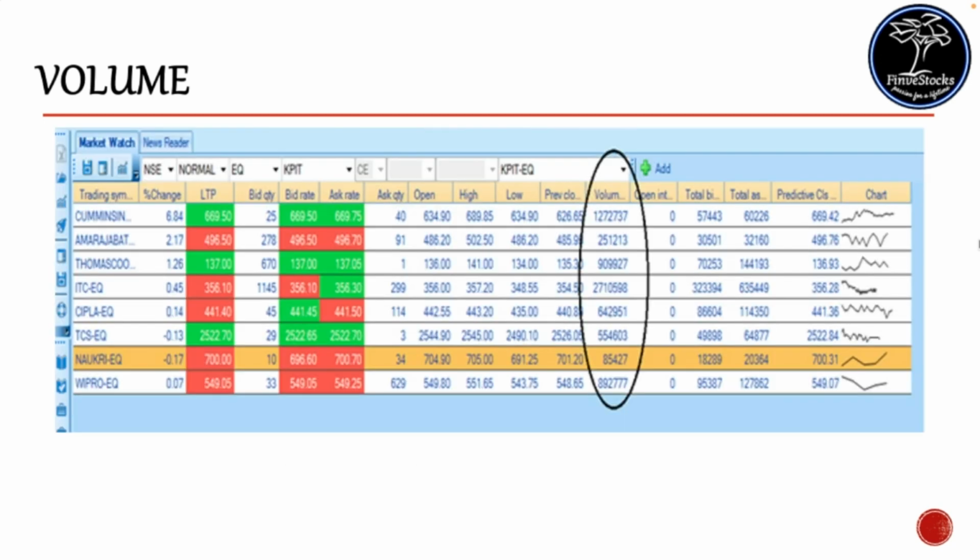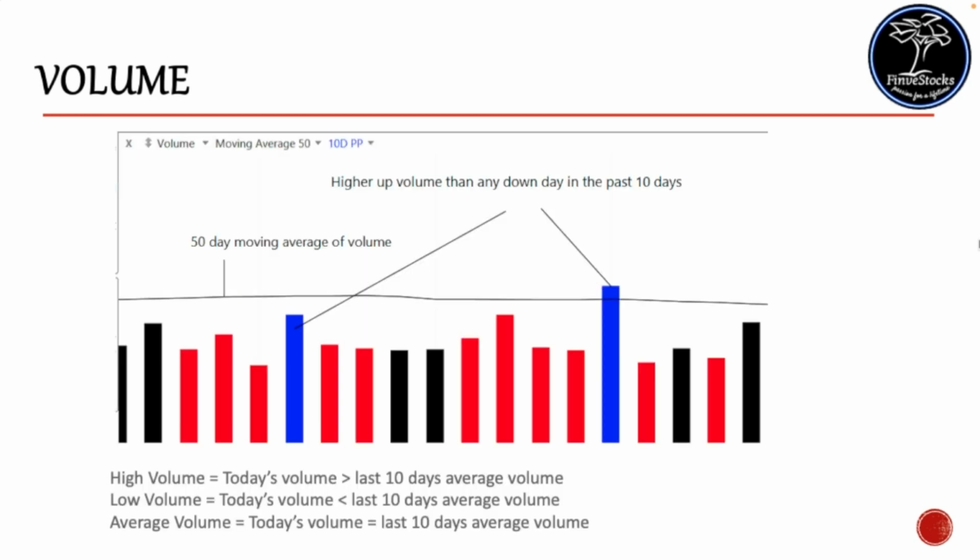This one is a real case wherein we can see the market watch, where different companies like Cummins India, Amara Raja Battery, Thomas Cook, and ITC displayed their volume for a particular day. If you see the overall volume for Cummins India, it is around 12 lakhs. Similarly, for Amara Raja Batteries, it's around 2.5 lakhs. For Thomas Cook, it's 9 lakhs, and for ITC, it's 27 lakhs. So these indicate the overall volume on a particular stock for a particular day. So how can we identify the volume?